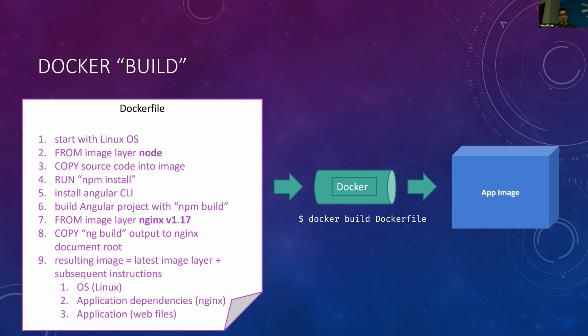You're going to have an Nginx web server, and you're going to have the compiled application files, which is our Angular build files that we looked at initially. We can build locally as well. And so the end of this process after running Docker build Dockerfile is an app image.